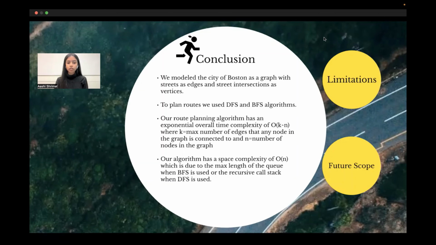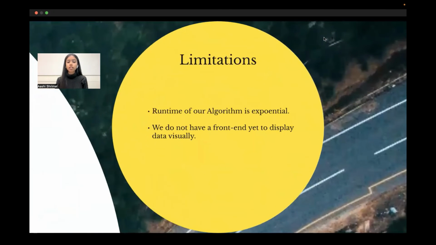Now we talk about the limitations of our project. The runtime of our project is currently exponential due to the type of the problem statement, based on the number of nodes in the graph and the number of edges each node has. So the use of this algorithm is limited to small graphs with less dense vertices, or larger graphs if we restrict the size of our loop to be less than 5 miles. Boston is a relatively small city, so we were able to generate routes that cover a larger portion of the city even with this constraint. We do not have a front end yet to display our data visually, so right now we are using our console to print the points of interest.